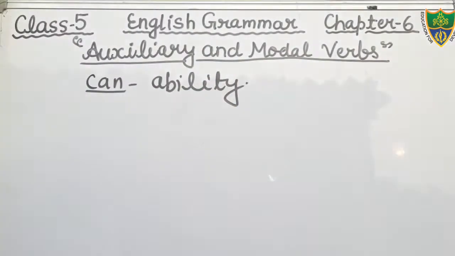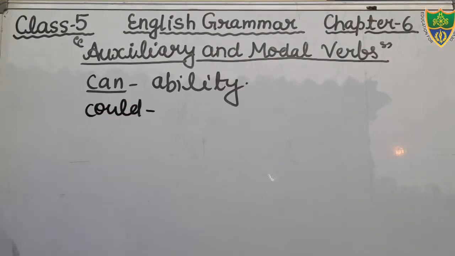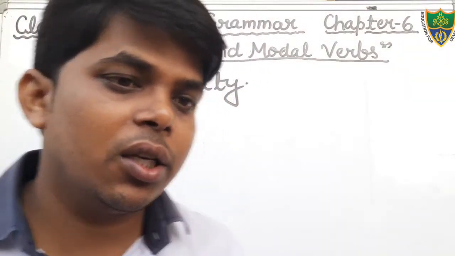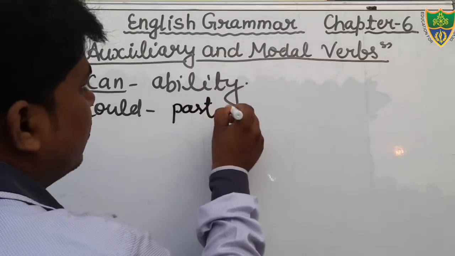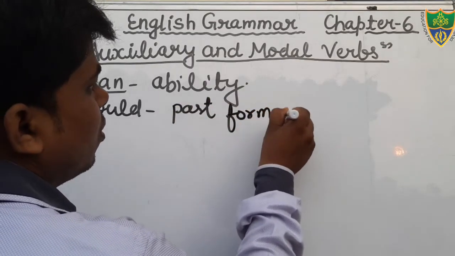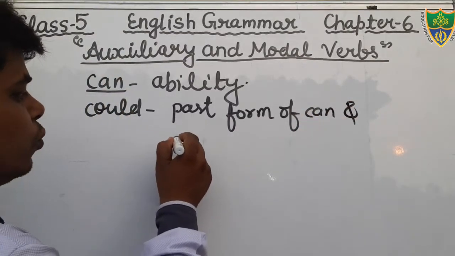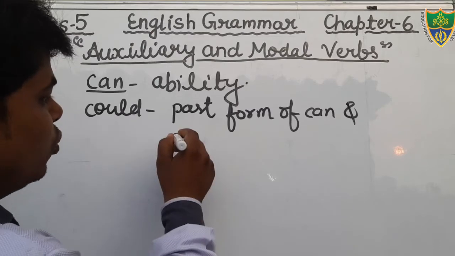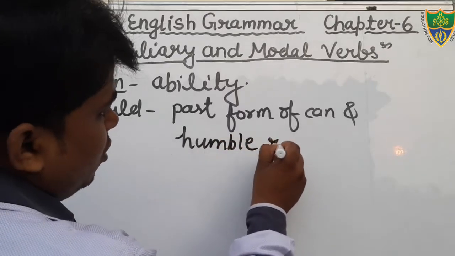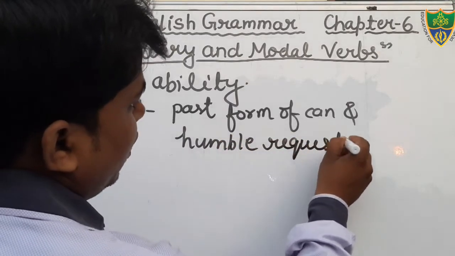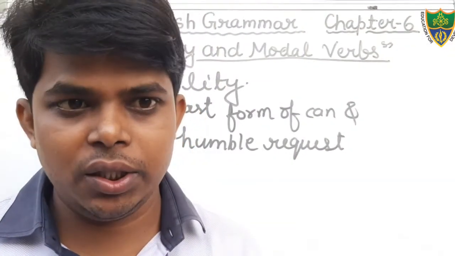We have also discussed could. This is the past form of can, and I have also told you it is used for a humble request. For example, could I have your pen, please? What does it show? It shows the humble request.